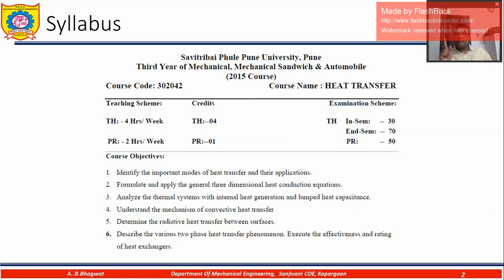This is convection. Fifth objective is to determine the radiative heat transfer between surfaces. Radiation is like you have the sun and you have the earth. The heat transfer is taking place by radiation because there is a vacuum between earth and sun. So through radiation that heat is absorbed into the atmosphere, and from the atmosphere that heat is scattered throughout the world. That is radiation.